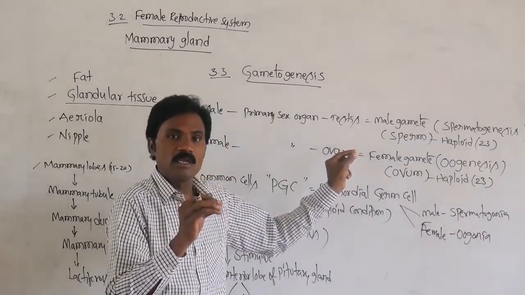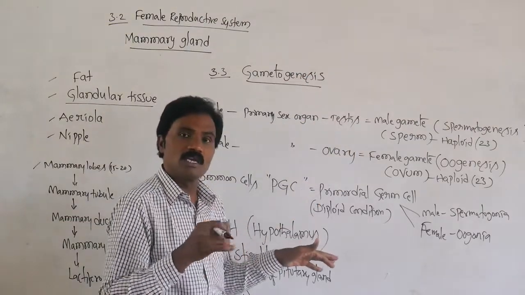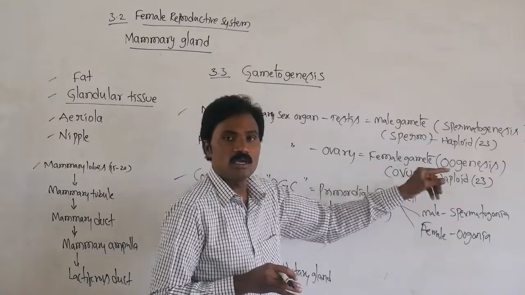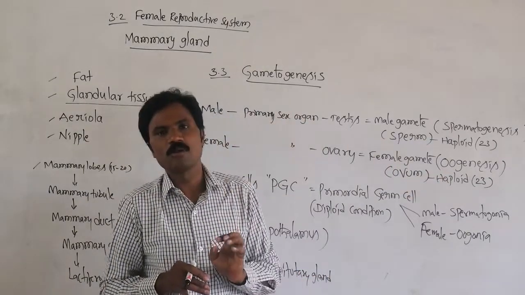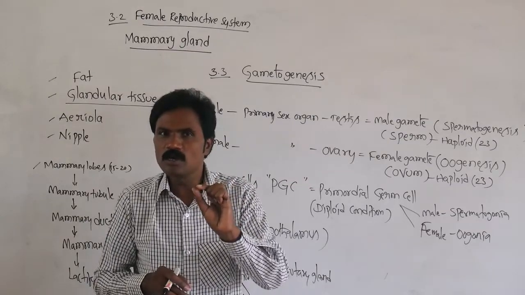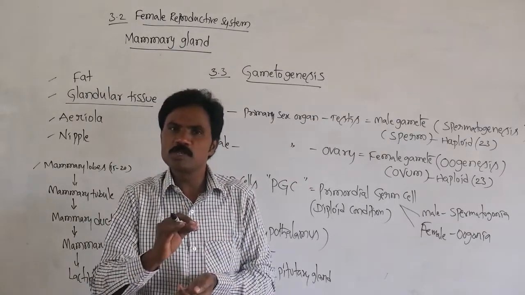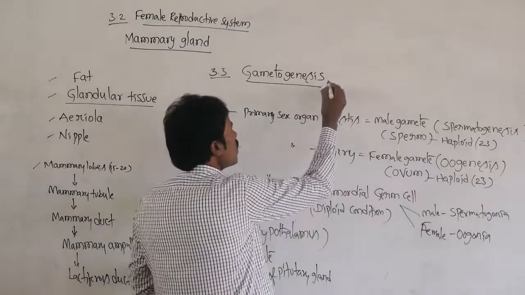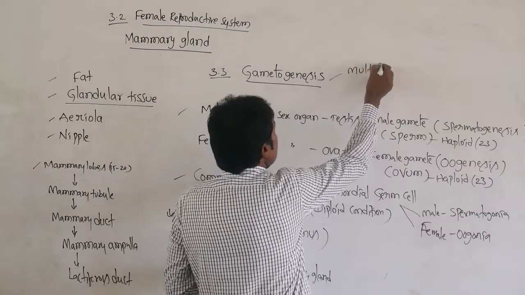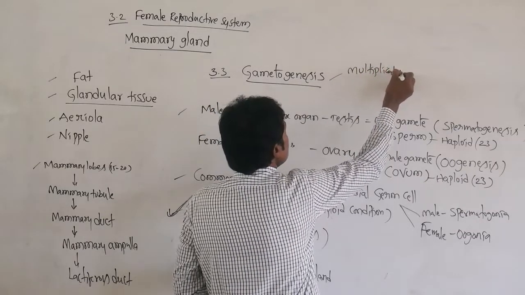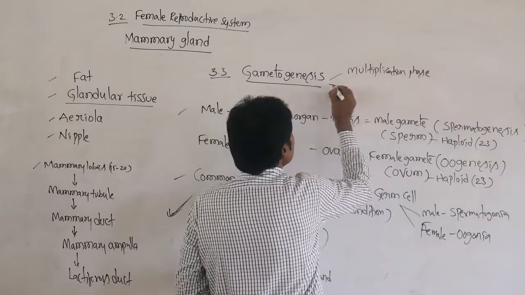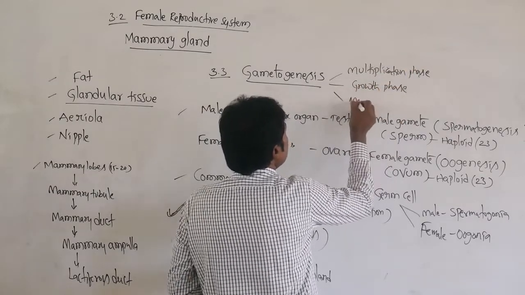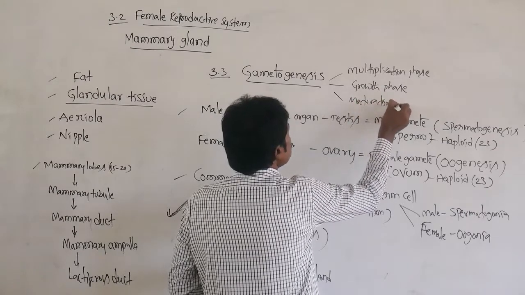In each and every gametogenesis, whether it is male spermatogenesis or female oogenesis, there are three common steps involved. What is the first step? The first step is the multiplication phase. The second step is the growth phase. The last step is the maturation phase.